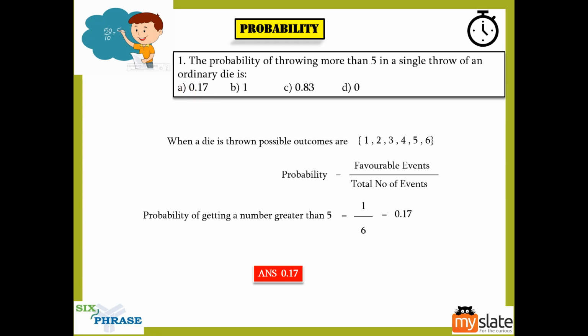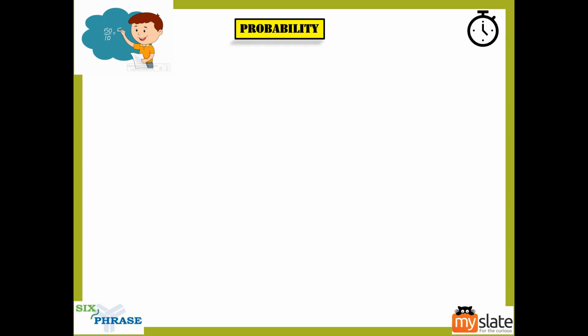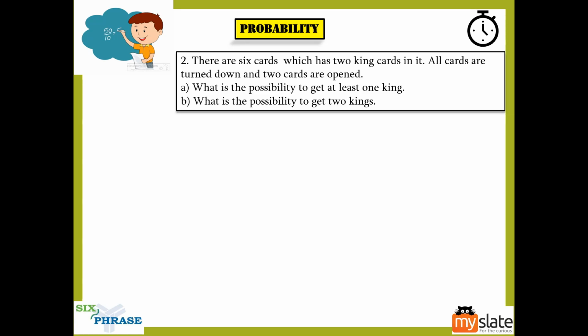So you can see the formula there. Okay. Now the next question, guys. Pay close attention. There are 6 cards which has 2 king cards in it, right? So there are 6 cards and you have 2 king cards in it.